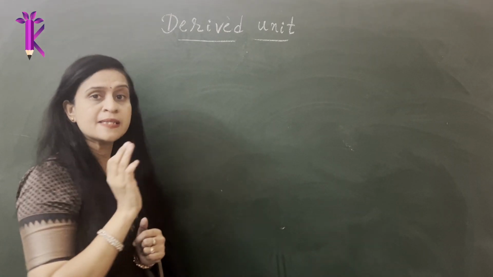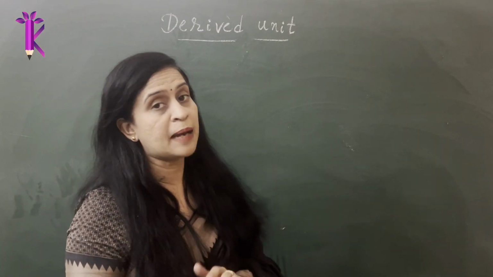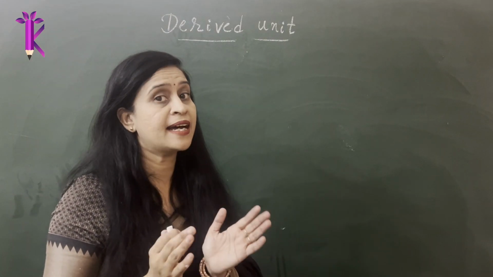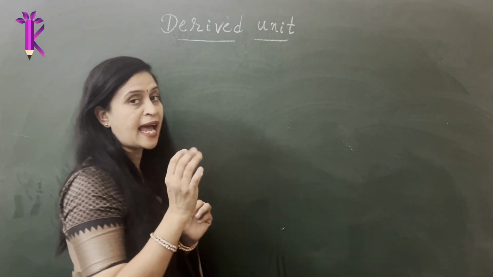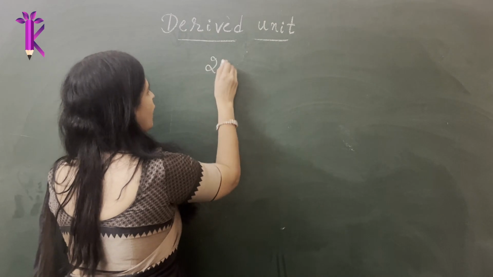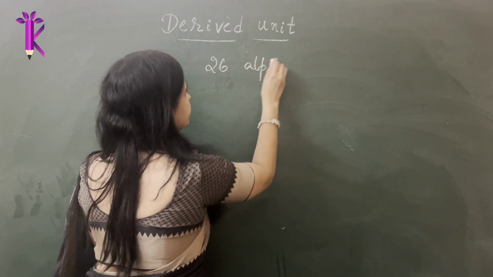To understand this better, let's take the example of the alphabets in the English language. The English language has about 26 alphabets, right?